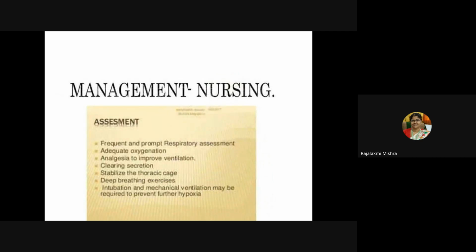Nursing management: frequent and prompt respiratory assessment, adequate oxygen will be given, analgesia to improve ventilation, clear the secretions, stabilize the thoracic cage, and teach deep breathing exercises. Then intubation and mechanical ventilation may be required to prevent further hypoxia.